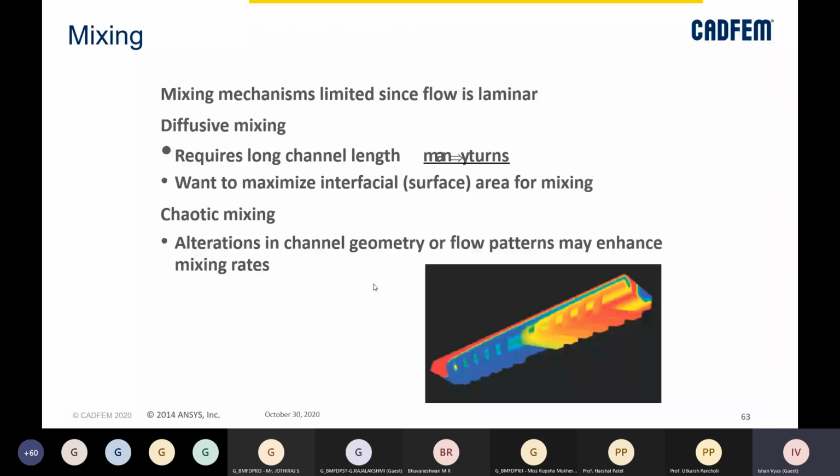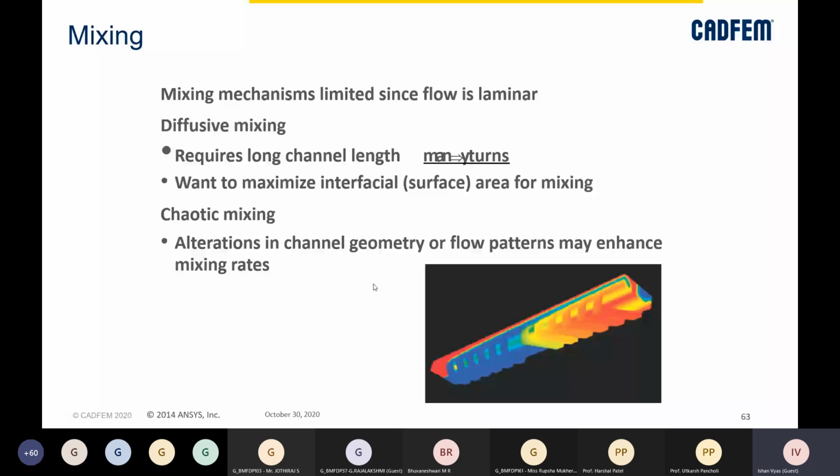Mixing will be very limited because, as I said, it is going to be a laminar flow inside a microfluidics channel. There are only two things we can do: either diffusive mixing, which requires long channel length, or chaotic mixing, which needs alteration in the channel geometry itself. So we might introduce certain baffles or obstructions to the flow so that we artificially make the flow turbulent.